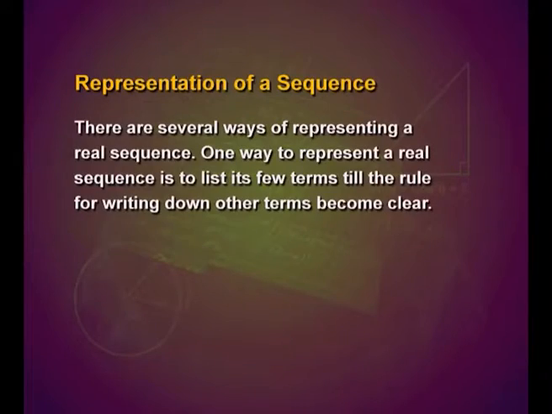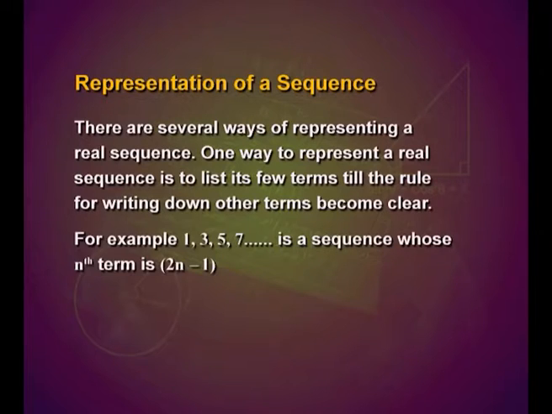Now, let us see how we represent a sequence. There are several ways of representing a real sequence. One way is to list its few terms till the rule for writing down other terms becomes clear. For example, 1, 3, 5, 7 etc. is a sequence whose nth term is 2n minus 1.